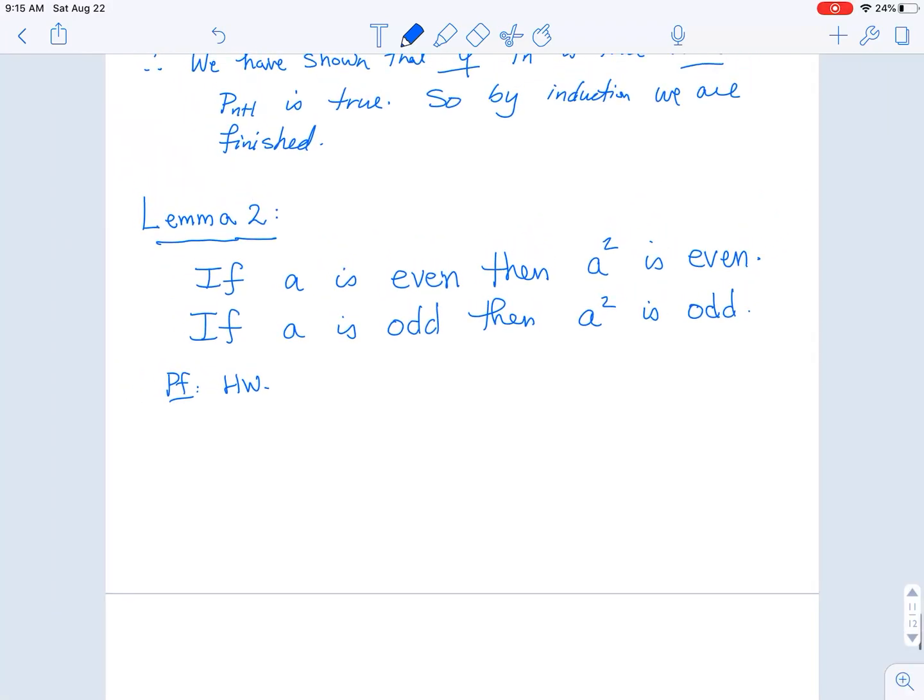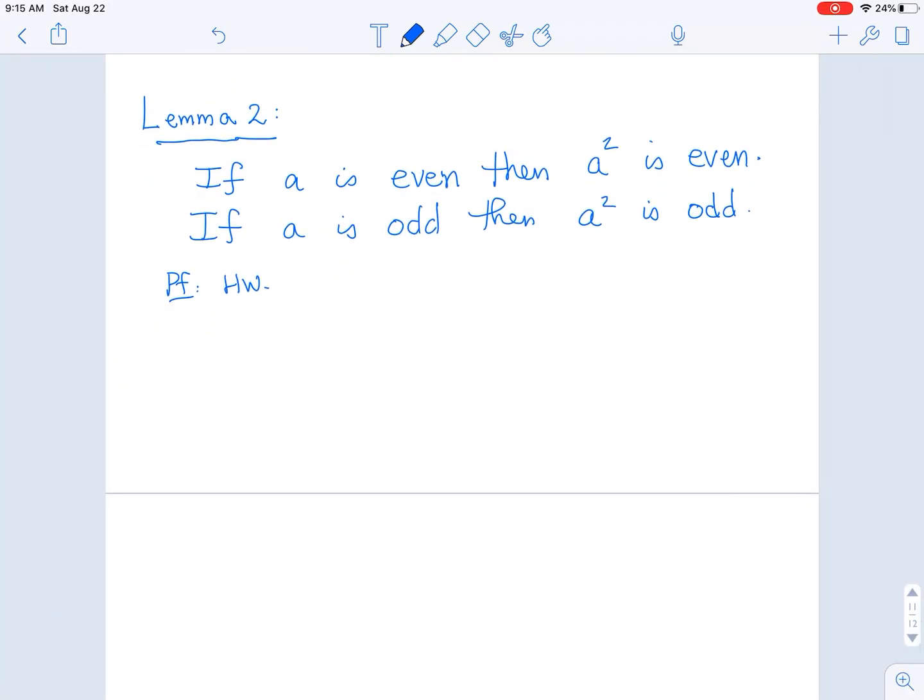And now with these two ingredients, we're ready to prove our final theorem of the video, which is that there is no solution x in the rational numbers such that x squared equals 2. So we're going to see how both of these ingredients come into play. Okay. So let's write our proof.